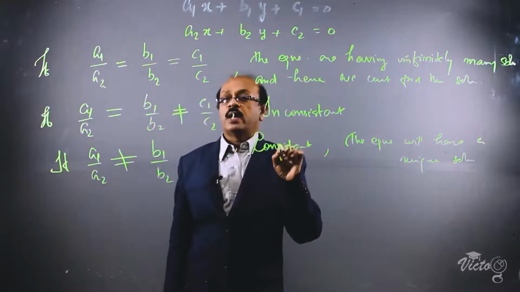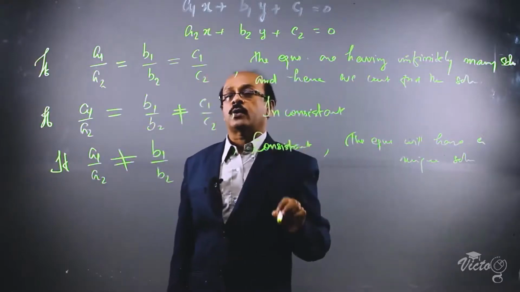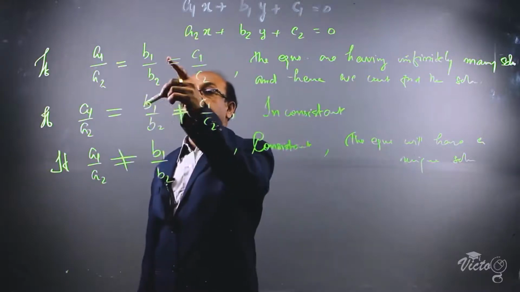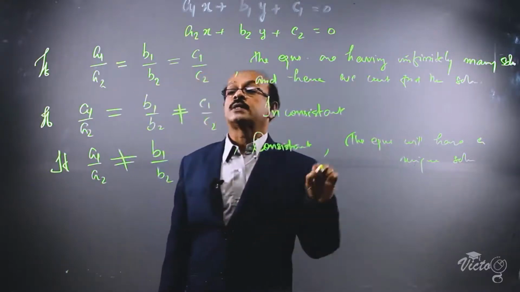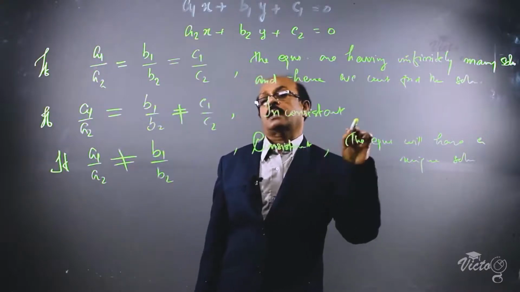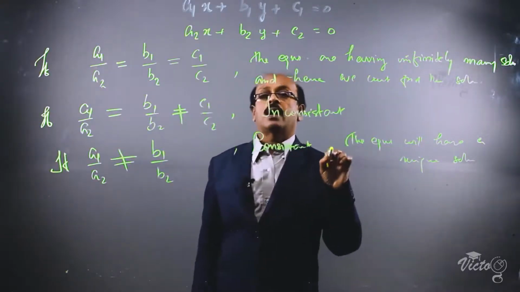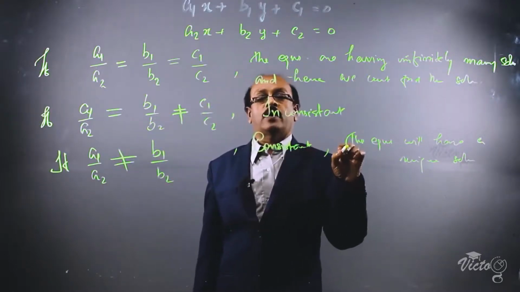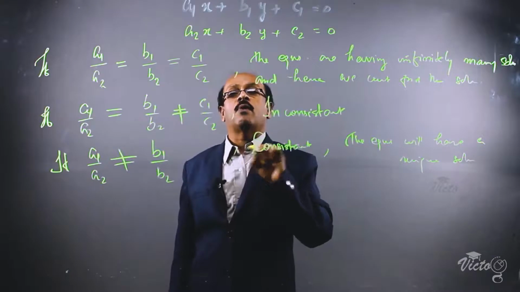Now, when we draw the graphs of a pair of linear equations, if a1 by a2, b1 by b2, c1 by c2 satisfy the first condition, the graph will be one and only one straight line.